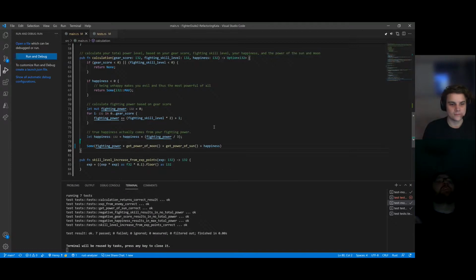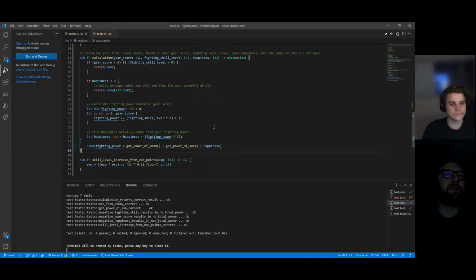Great question. Okay, so we're getting a bit more clarity now on what calculation does. We know that ultimately it ends up being the fighting power plus the power of the moon plus the power of the sun plus happiness, which does actually accord with the comment on line 59. The only thing it's not mentioned is based on your gear score. So let's see.